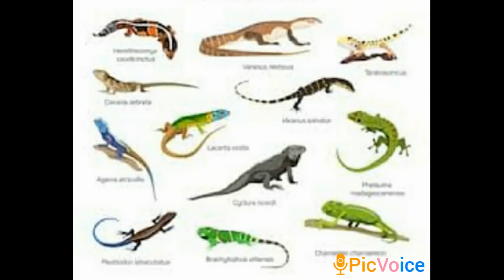Then all lizards can shed their tail when an enemy catches them. What will they do, children? When an enemy catches them, they will shed their tail and the tail grows back again.